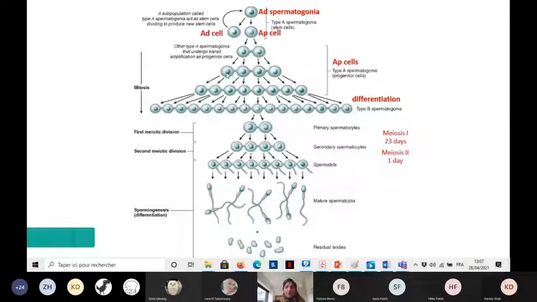Okay. Now, we said that those cytoplasmic bridges allow the cells coming from one division to synchronize their development and their division.